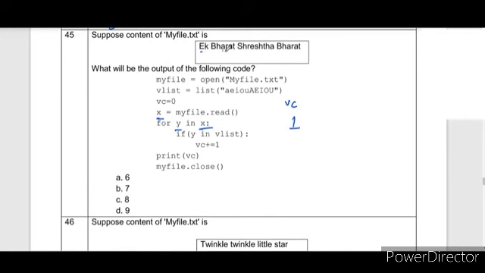Next, it will come at A. It will add 1 to it. Then again, when A comes, it will add one more vowel. T, S, H, R, E. When E comes, it will add one more value. Then with A, again A, again A. Then when T reaches, the loop will stop. So the correct answer is, there are 7 vowels in the list.